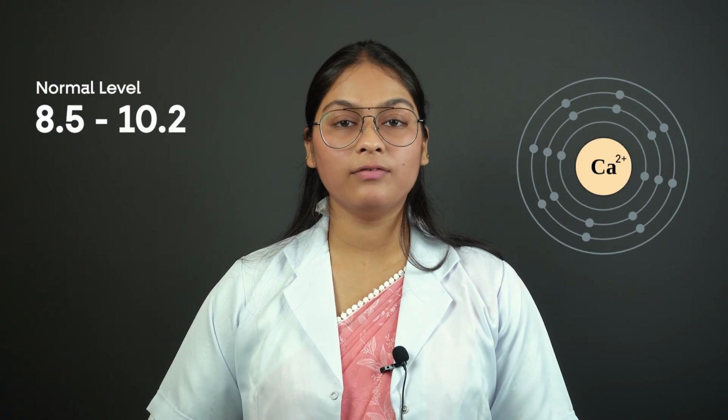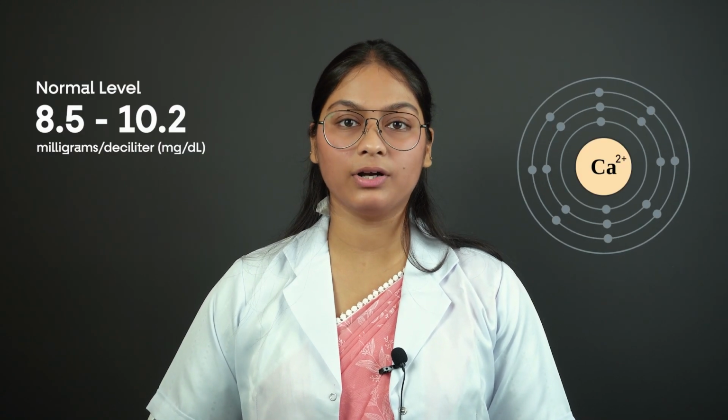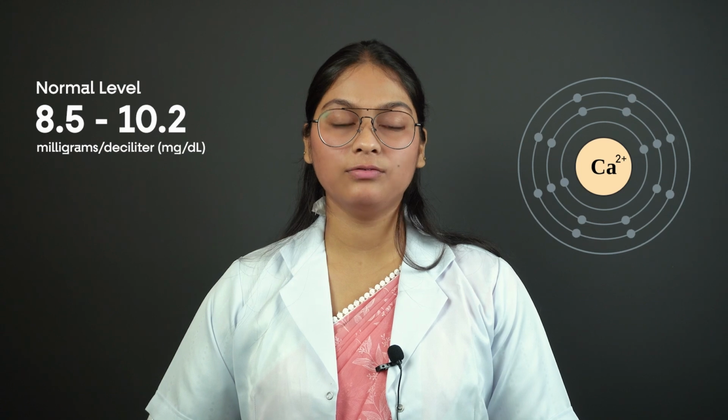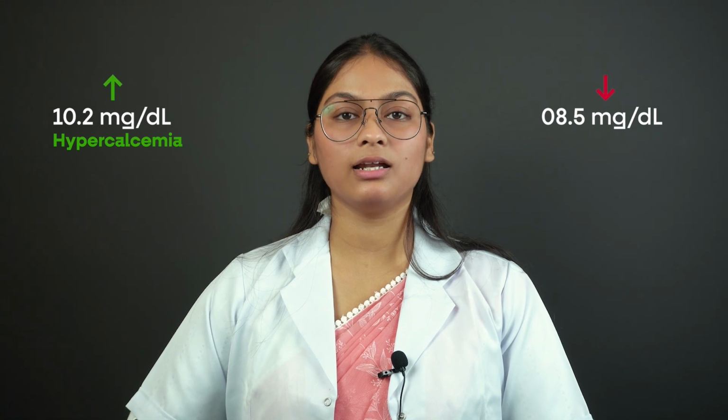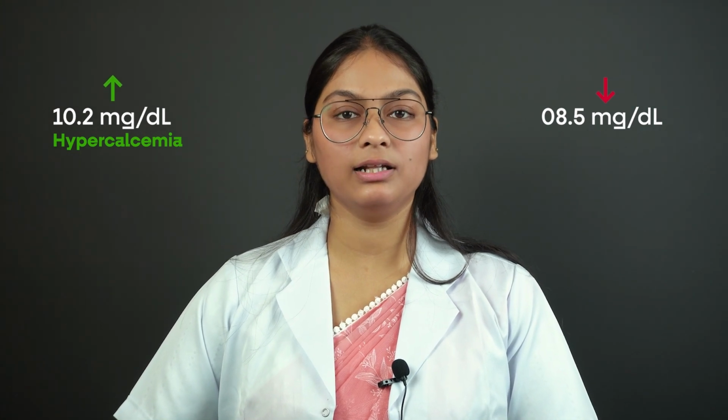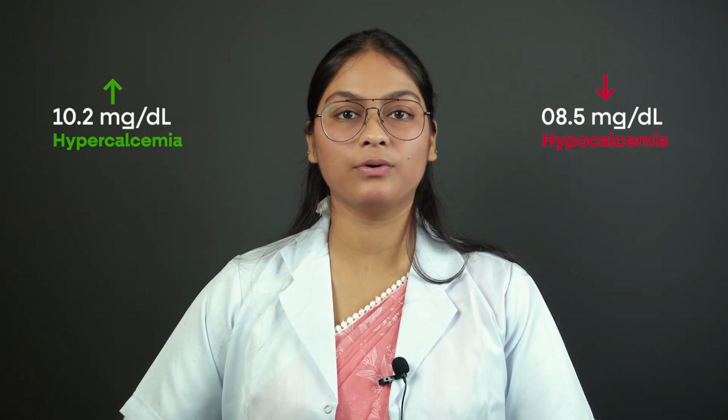The next electrolyte is calcium. The normal value of calcium in human body is 8.5 to 10.2 mg per dL. So, if the value increases above 10.2 mg per dL, then it will be the case of hypercalcemia, and if the value is less than 8.5 mg per dL, then it will be the case of hypocalcemia.